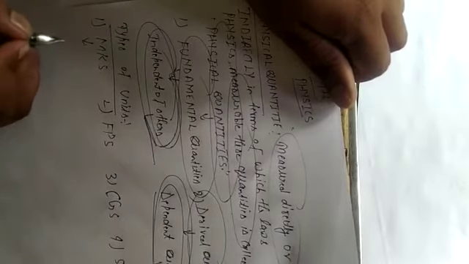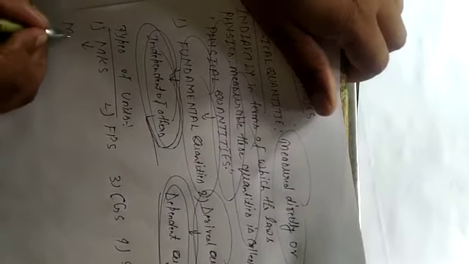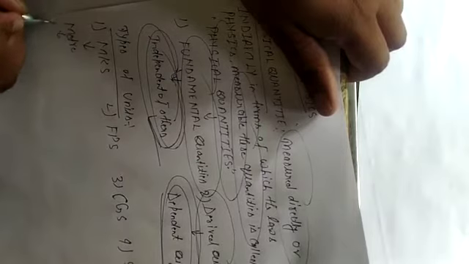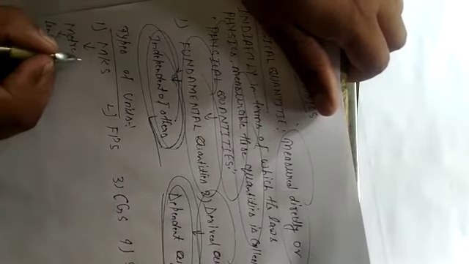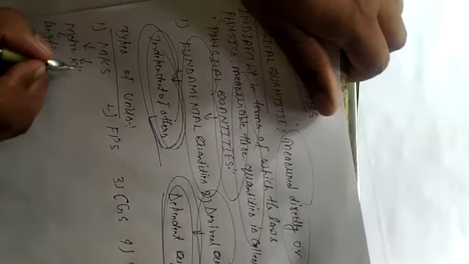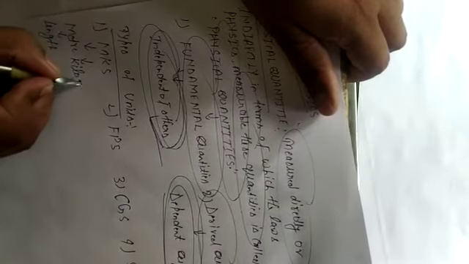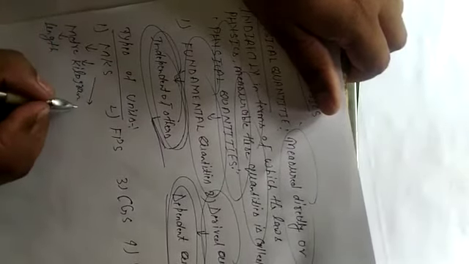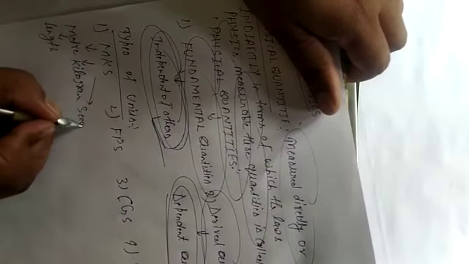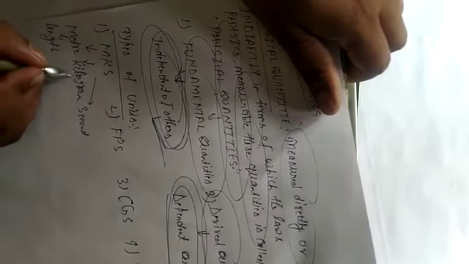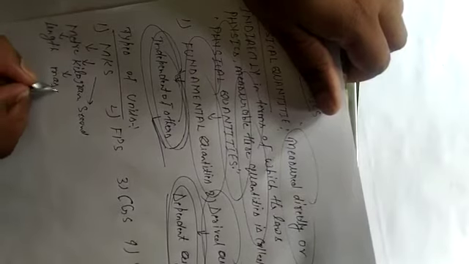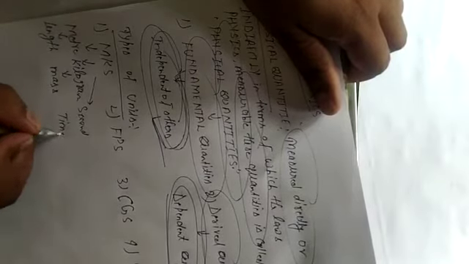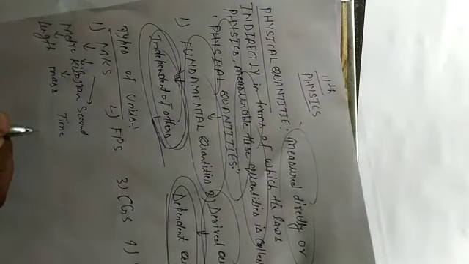So MKS stands for meter, meaning length or distance, kilogram for mass, and second for time. Meter, kilogram and second. M stands for meter, K stands for kilogram and S stands for second.